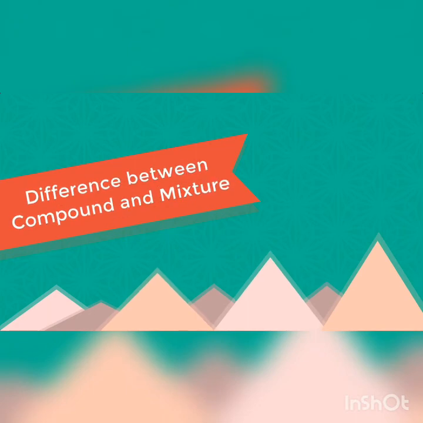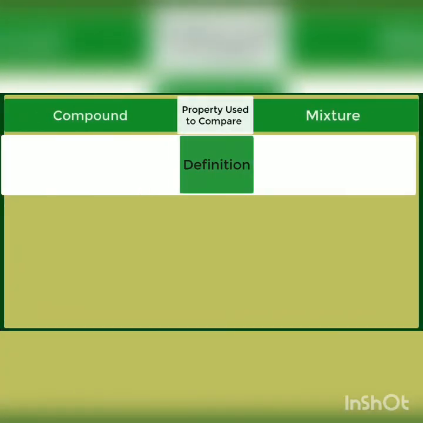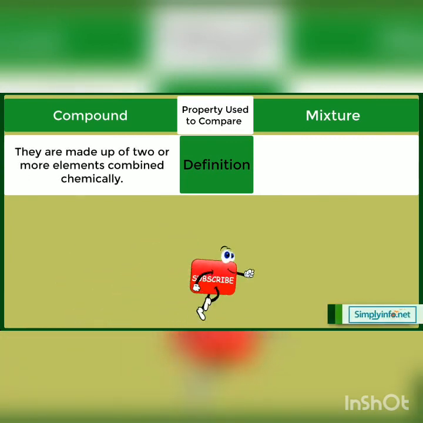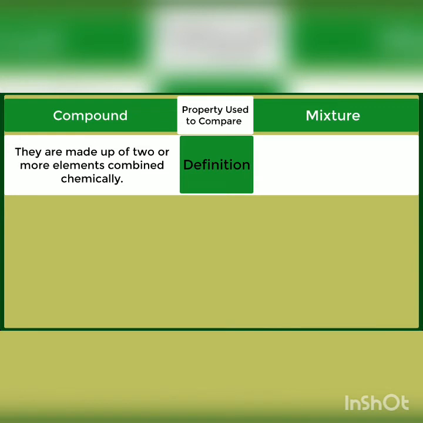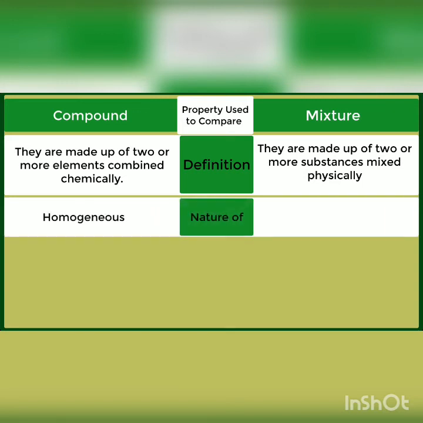Difference between compound and mixture. Definition: compounds are made up of two or more elements combined chemically. Definition: mixtures are made up of two or more substances mixed physically. Nature of compound: homogeneous. Nature of mixture: homogeneous or heterogeneous.